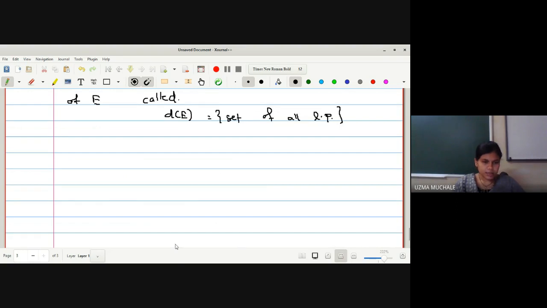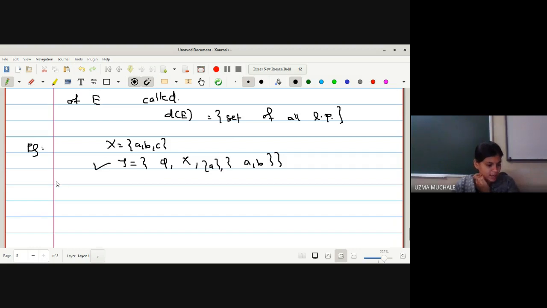Okay, now let us go with one example. I will give you this example to solve here only. Let X is equal to {a, b, c}. Do whatever procedure I have done. Tau is equal to {phi, X, {a}, {a, b}}. Whether this is a topology? No doubt, it is given to be a topology.